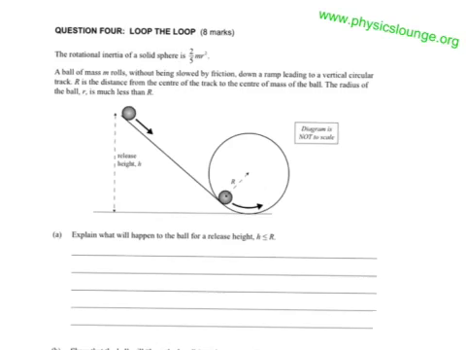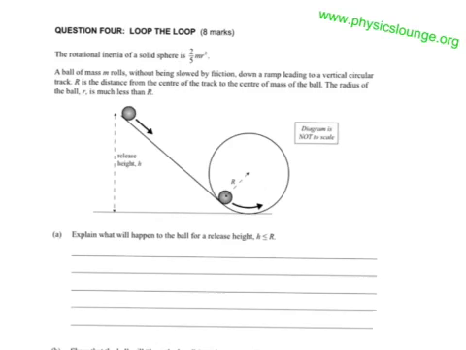Capital R is the distance from the centre of the track to the centre of the mass of the ball. The radius of the ball, small r, is much less than capital R. Okay, so before we do the question, let's just consider what that comment means. Small r, the radius of the ball, is much less than R. I think that means we can assume that capital R is the distance from the centre of the track to the centre of mass of the ball. So we can pretty much ignore small r, is what it's getting at, and capital R is all we need to worry about.